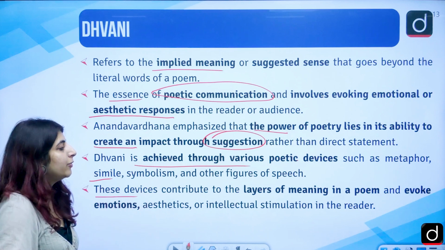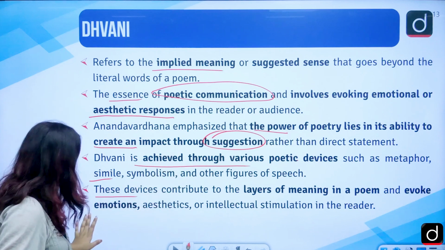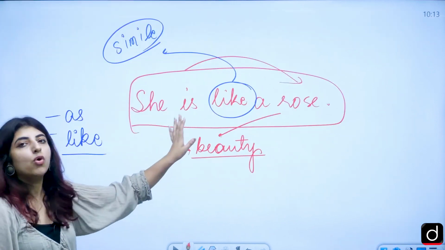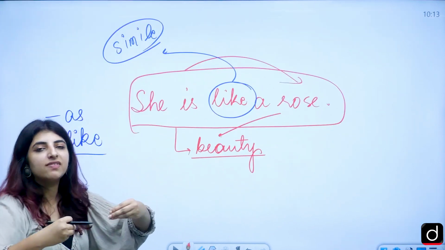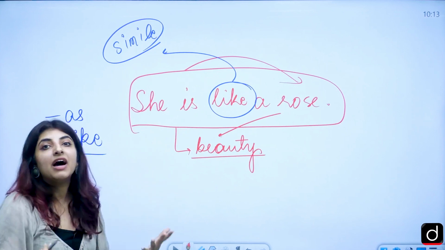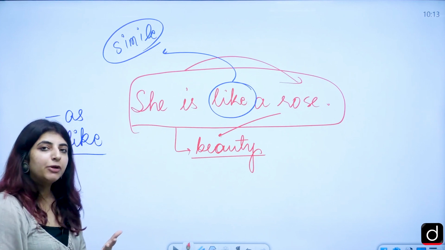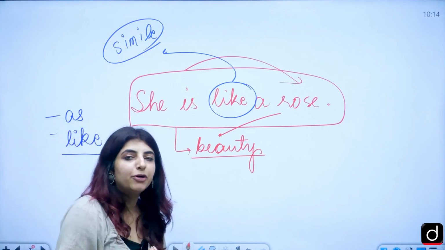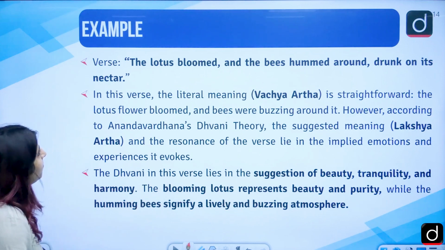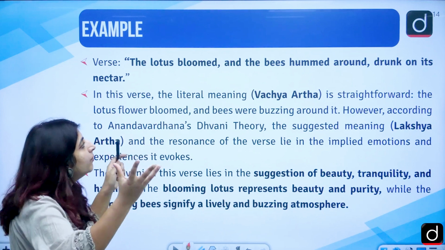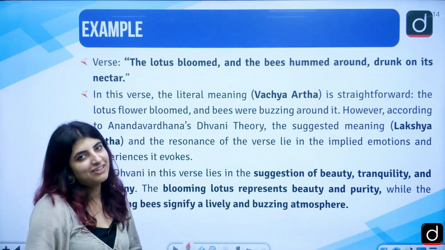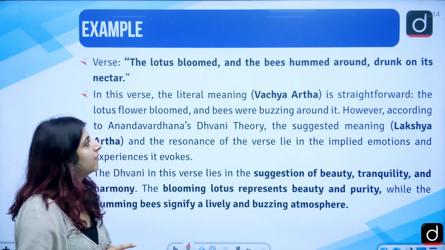These devices contribute to the layers of meaning in a poem and evoke emotions, aesthetics, etc. So, this is evoking an emotion of, let's just say love, that she is so pretty, a sense of marvel. This is creating that very particular emotion. This is evoking that very particular emotion in us. So, example, here is the example. The lotus bloomed and the bees hummed around, drunk on its nectar. Nectar means its juice, right?